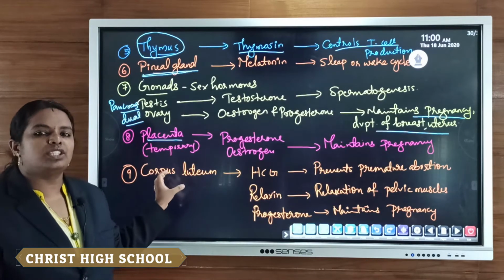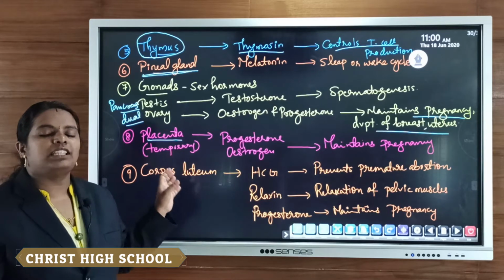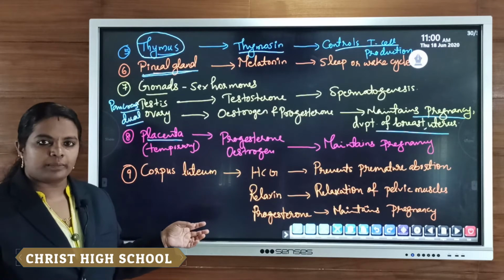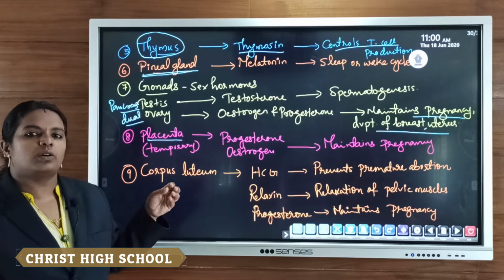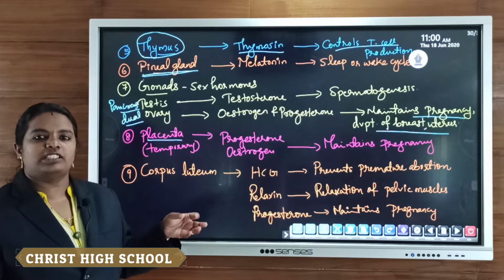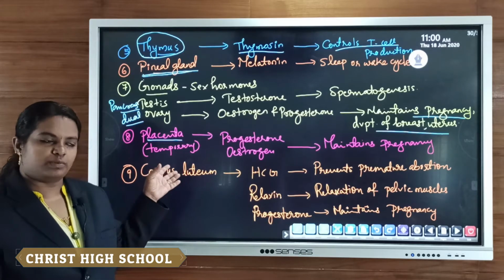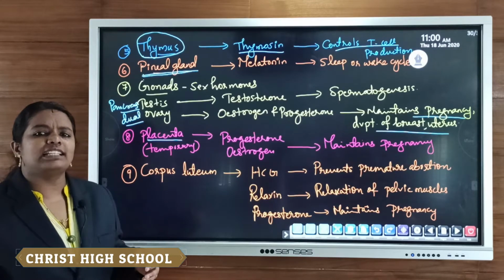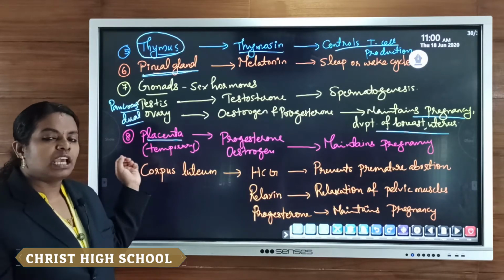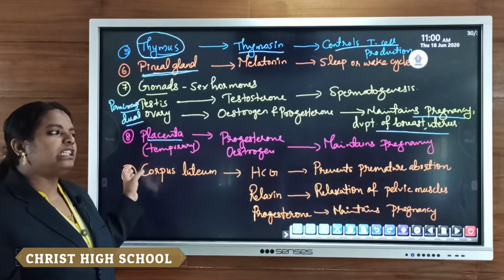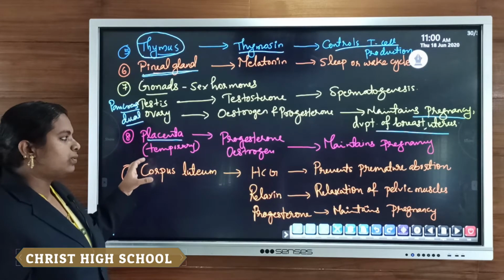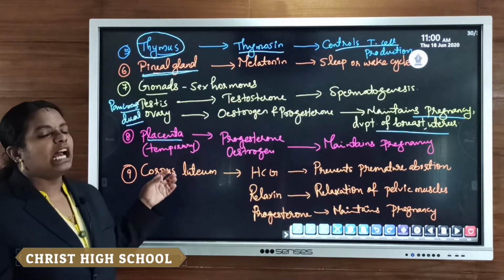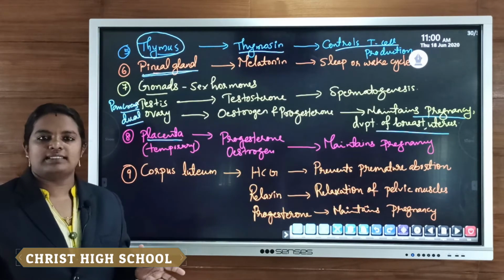So through this connection, through this placenta, the exchange of gas takes place between the mother's blood and fetal blood, as well as the process of excretion, or the removal of waste material from the fetus's body. Then the process of nutrition: the fetus gets nourishment through this connection known as the placenta. So the placenta acts as a connection for getting nourishment, it helps to remove waste material, and it helps in the exchange of gases.